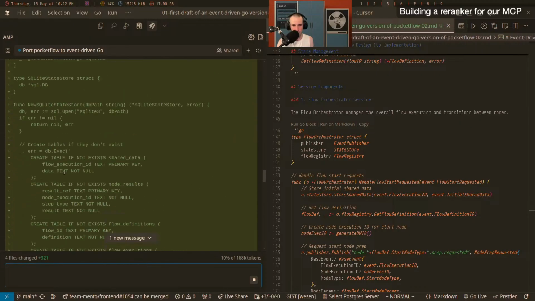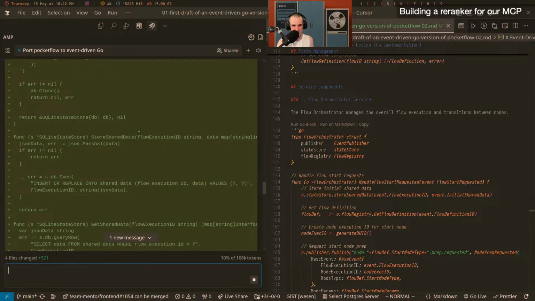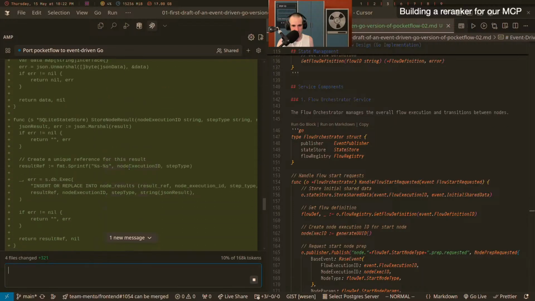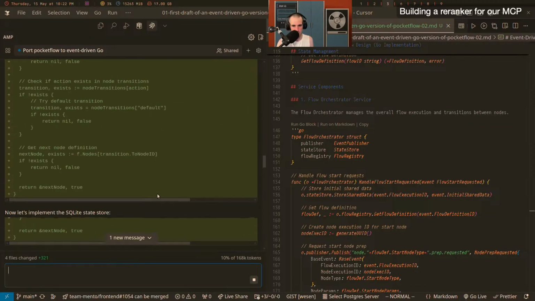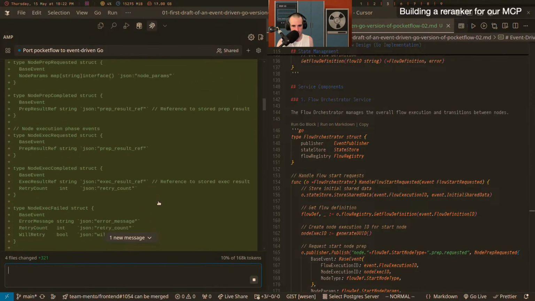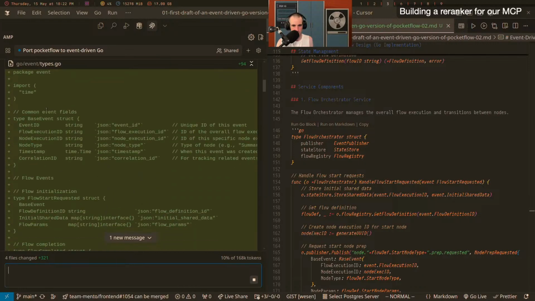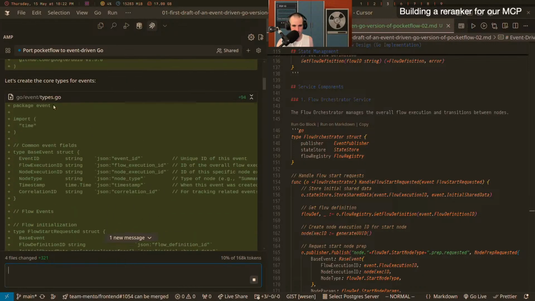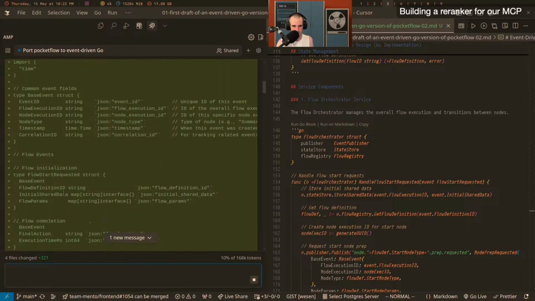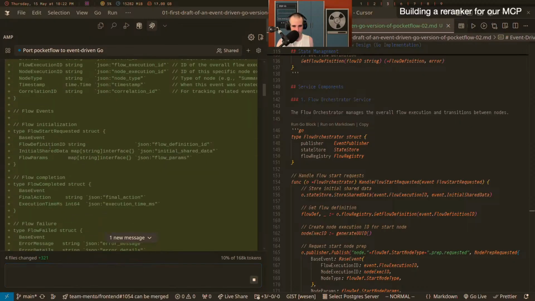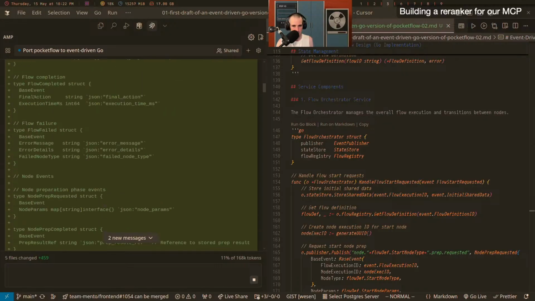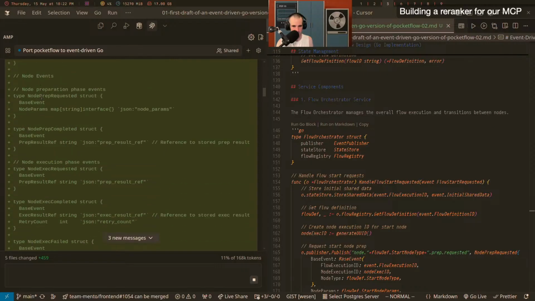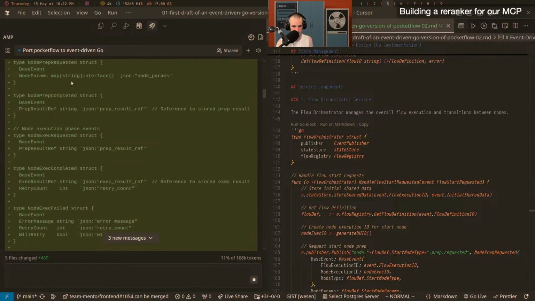I think this is not something that's going to survive the test of time all too much. I don't know. On the other hand, it's good to roll with what the model comes up with and not constrain it too much. So if we look at the types, we have a base event type. We have a flow start requested, which has the flow definition ID, the initial shared data and the flow params. Then we have the final action of a flow being completed. We have a flow failed. That's good. We have a node prep requested with the node parameters.